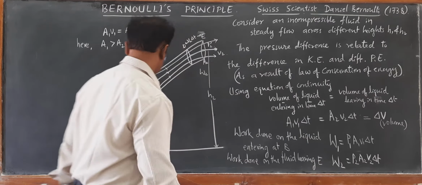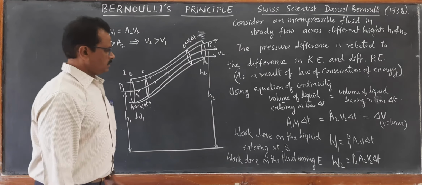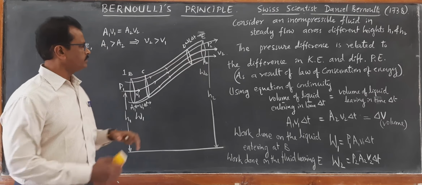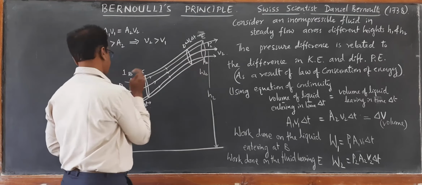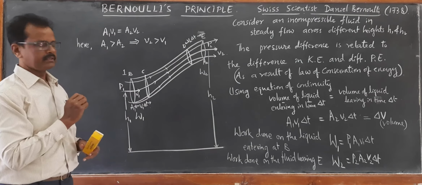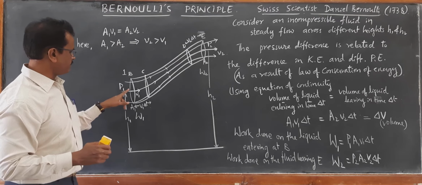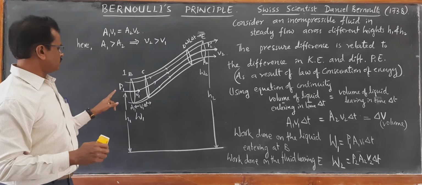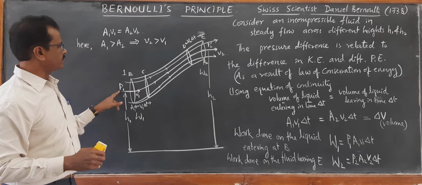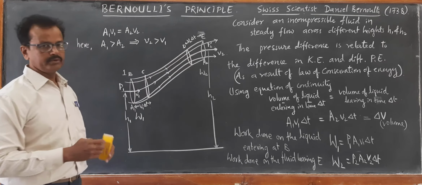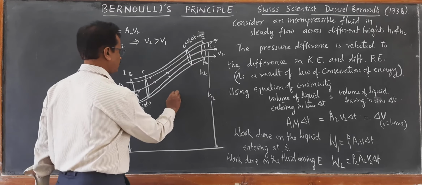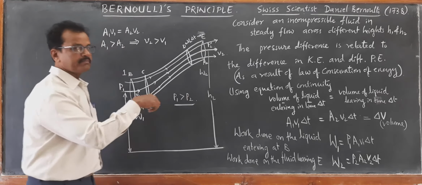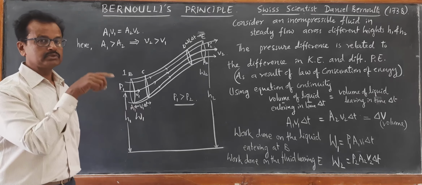Now the pressure at P2 must be less than the pressure at P1, right? So if the pressure here is P1 and here is P2, then P2 will be less than P1, or P1 is greater than P2. This pressure difference P1 minus P2 leads to the work done.